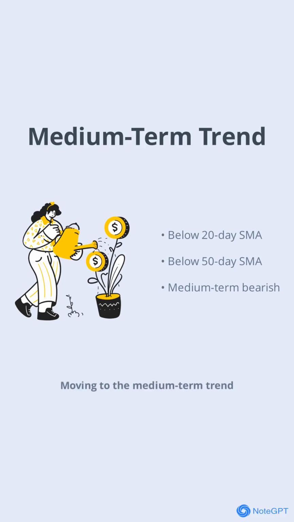Moving to the medium-term trend, VIVK is trading well below its 20-day, 50-day, and 100-day simple moving averages. These averages are 0.094, 0.16, and 0.41 respectively. This confirms a strong bearish trend over the past several weeks and months. When a stock remains under these key averages, it suggests that the selling pressure is not just a short-term event, but part of a larger, ongoing decline.